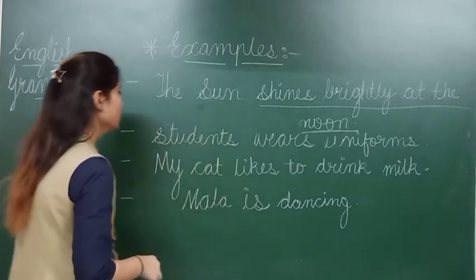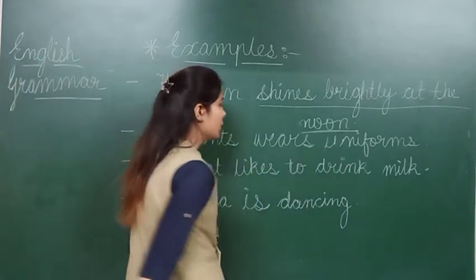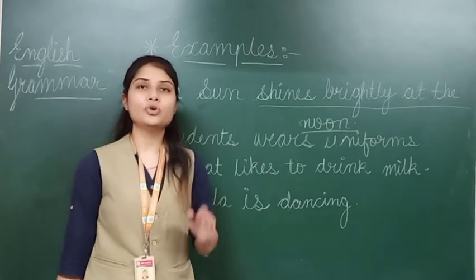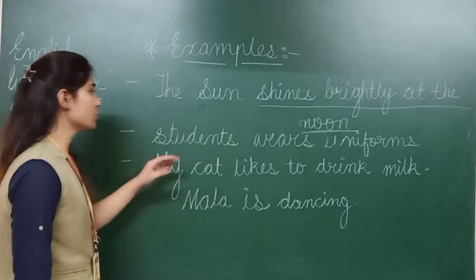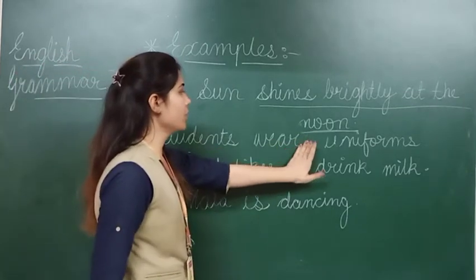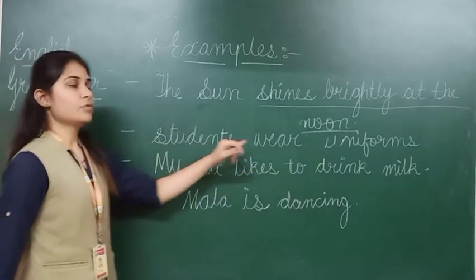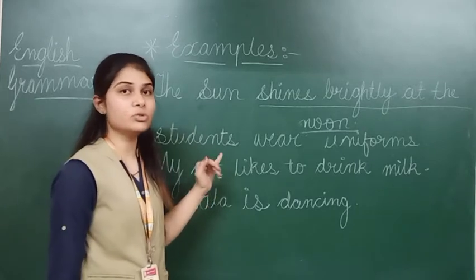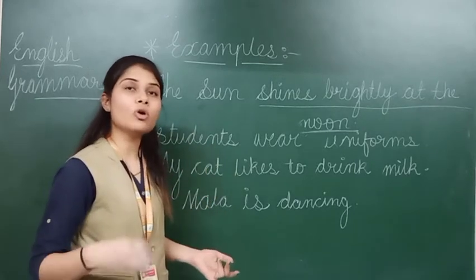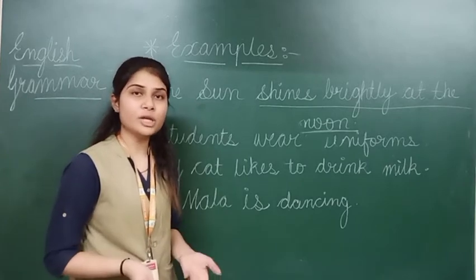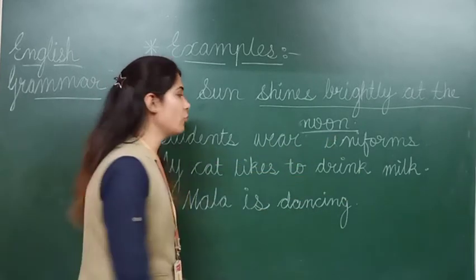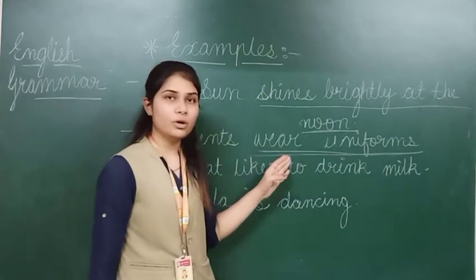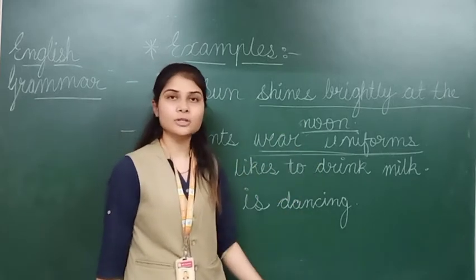Now come to the next example. Students wear uniforms. Here we are talking about students, so students is the subject part. Now what information am I sharing about students? Wear uniforms. So wear uniforms will be our predicate part, and in this you can also see that the verb is wear. So wear also comes in the predicate part only.